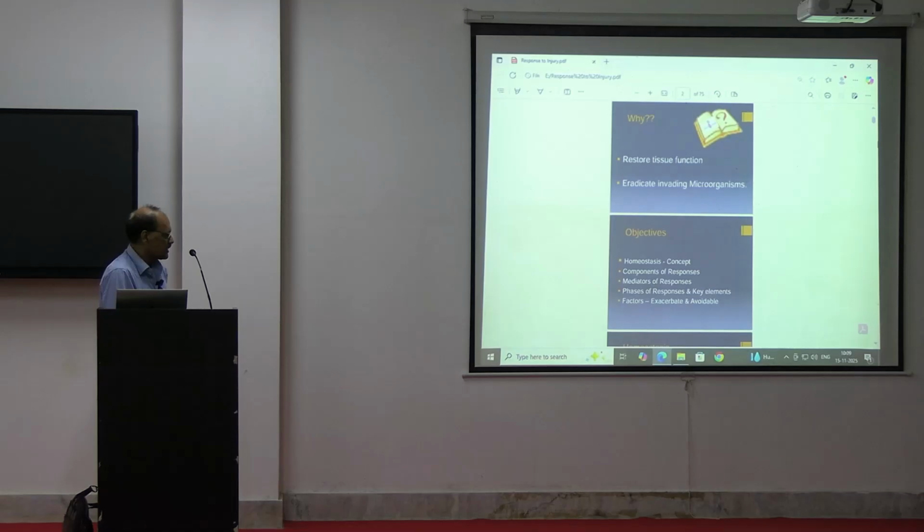Then components of response we'll be talking about. Then mediator of response. Then phase of response and key elements. Then factors that exacerbate, and avoidable things will be there. So we'll be talking about these objectives.